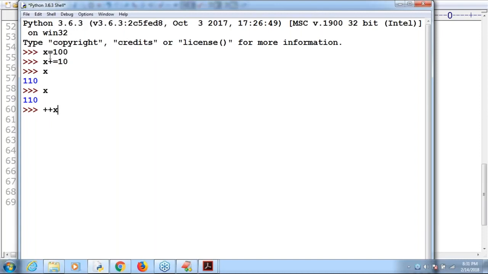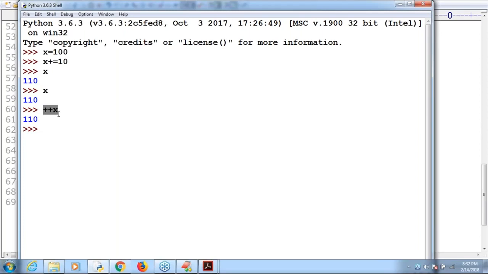But Python is going to surprise you. Observe that. What is the answer? 110. Why are we going to get plus x as nothing but 110 only? Make sure it is treated as not the increment operator. Remember this one. It is not treated as an increment operator.